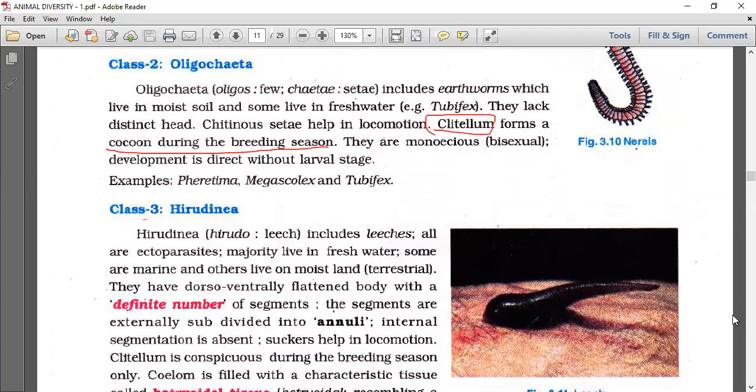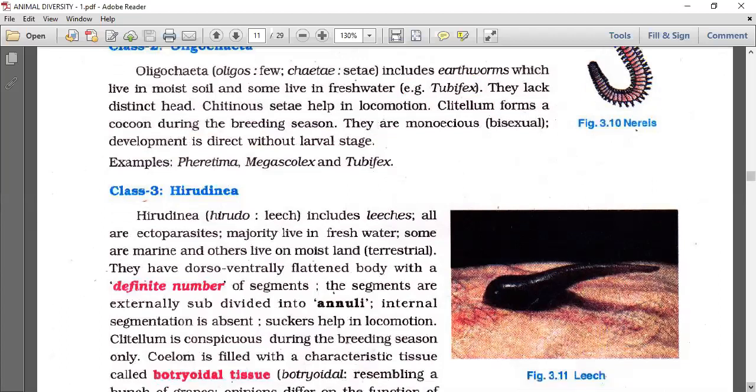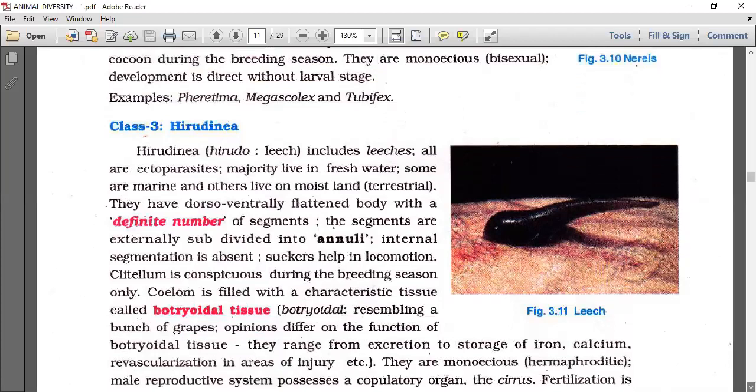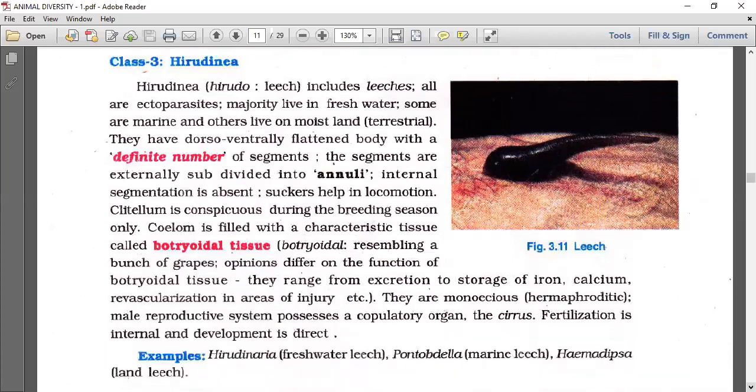They are monoecious, bisexual. Development is direct without any larval stage. Examples: Pheretima, Megascolex, Lumbricus, Eutyphoeus, Eudrilus eugeniae, Perionyx excavatus, Eisenia fetida. Various earthworms are there. You just remember Pheretima, Megascolex, and Tubifex.